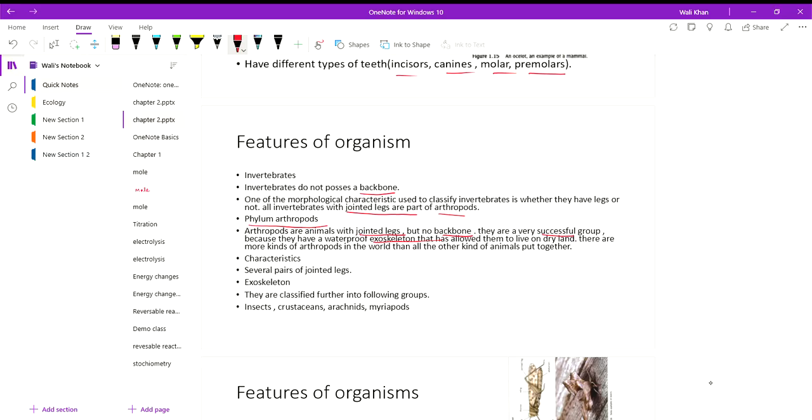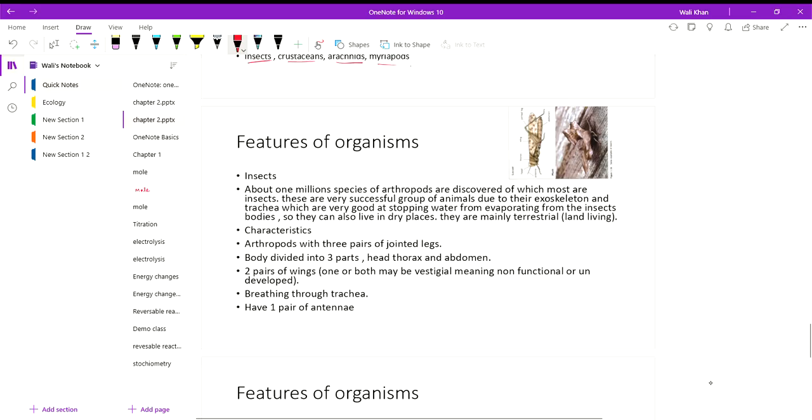They are classified further into following groups: insects, crustaceans, arachnids, and myriapods. Now we have to describe insects. About 1 million species of arthropods are discovered, of which most are insects. They are a very successful group of animals due to their exoskeleton and trachea, which are very good at stopping water from evaporating from the insect bodies. So they can also live in dry places. They are mainly terrestrial, land living.